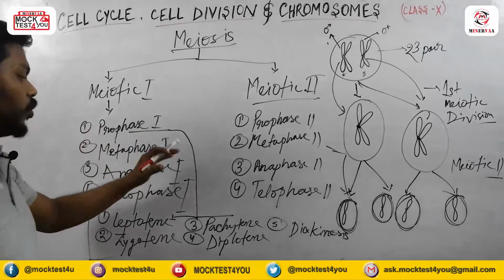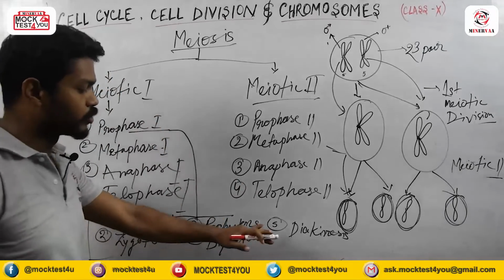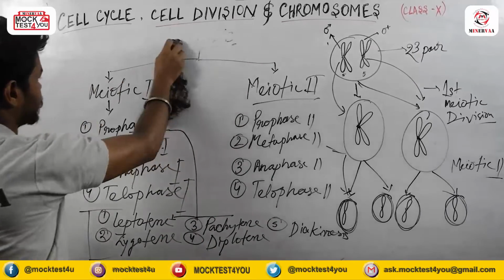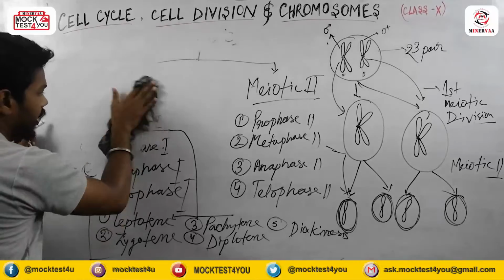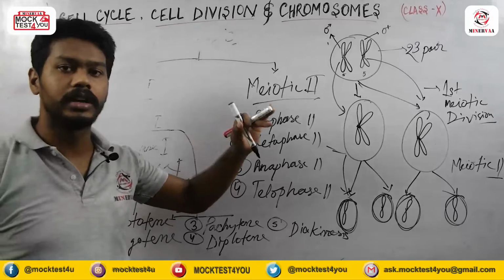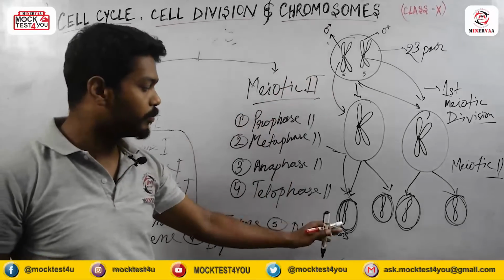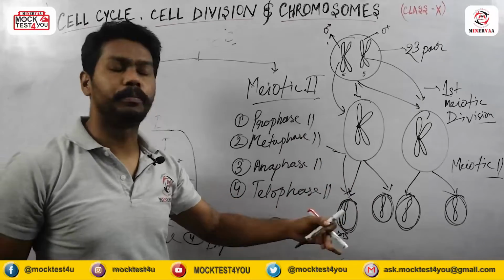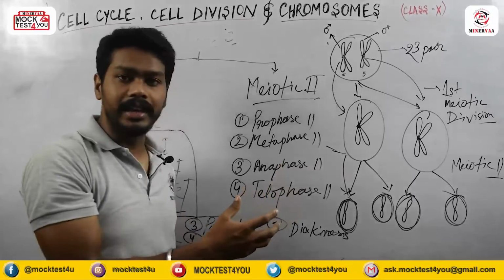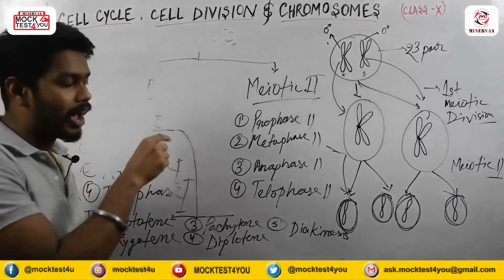That means prophase 1 is the most complicated phase. So we have to understand prophase 1 very well. Actually, these things are not given in your book, but you have to understand them, because otherwise you will not understand how meiosis division produces gametes containing half the number of chromosomes. To understand that, you need to understand the whole thing. I know this will not come in your exam, but you have to understand it.